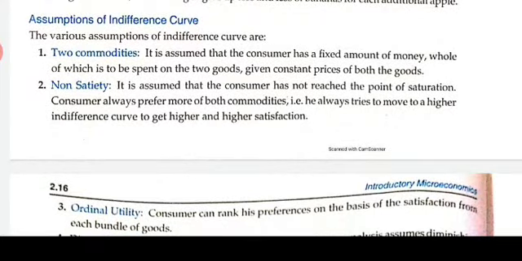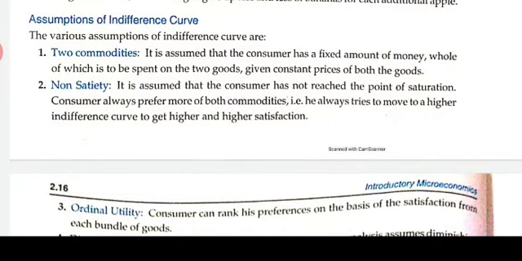Assumptions of indifference curve. The various assumptions of indifference curve are: number one, the two commodities. It is assumed that the consumer has a fixed amount of money, the whole of which is to be spent on two goods, given the constant prices of both the goods. The two commodities are fixed.